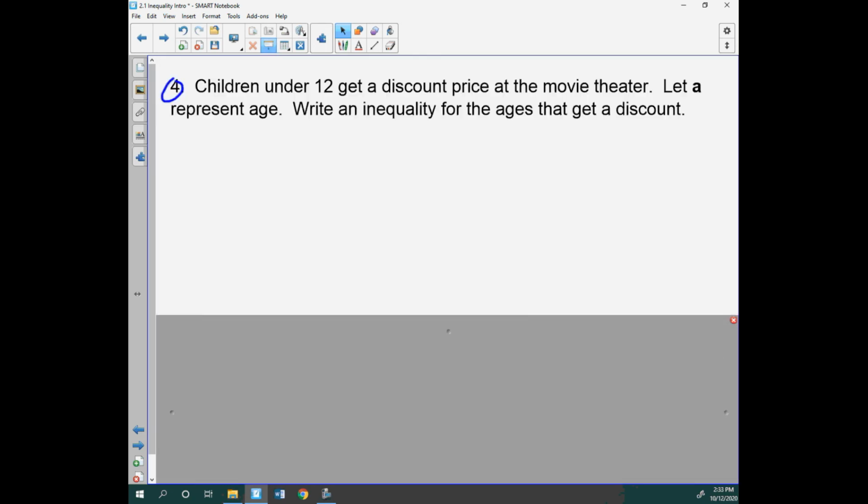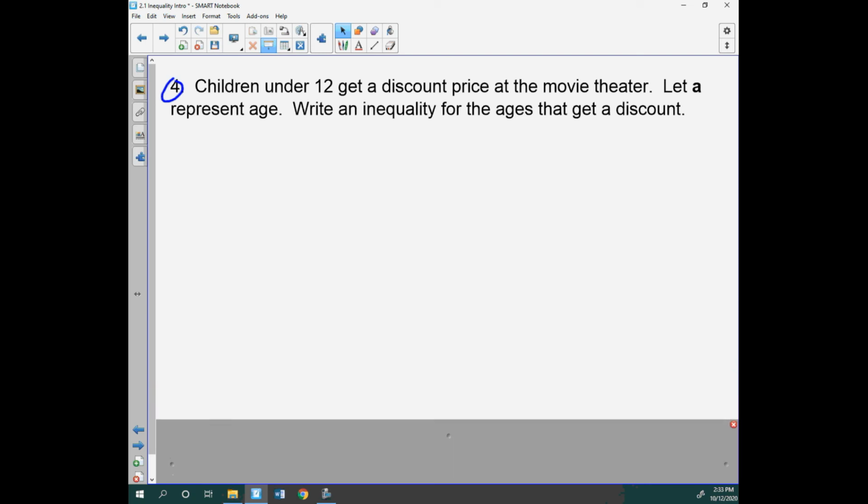All right. Children under 12. It's all about the words. Children under 12 get a discount price at the movie theater. That'd be cool if I was an under 12-year-old. Unfortunately, I'm a little too old for that discount. All right. Write an inequality for the ages that get a discount. I'll just write C for children. I'll write 12. Always, we're going to just write down the exact number that we want.